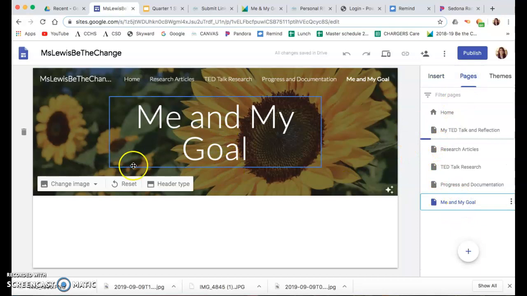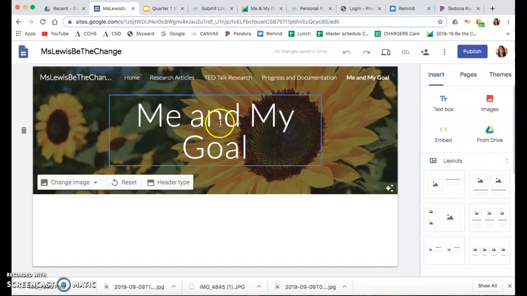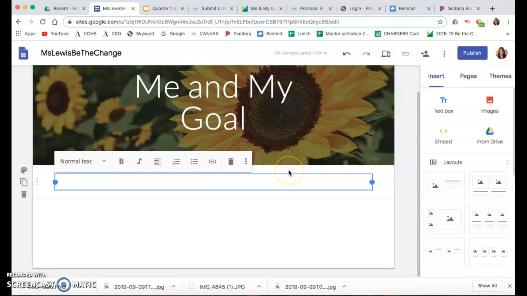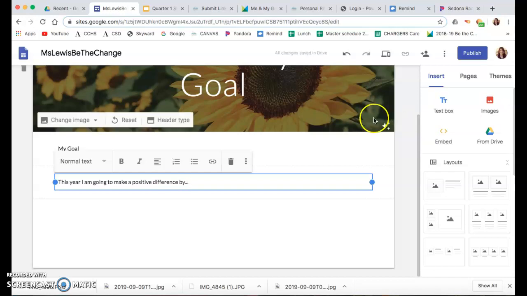So this is my Me and My Goal page. I should be able to insert anything that I want. So up at the top, there's always going to be this. I'm going to want a text box that says my goal. I want another text box. This is where you type in what your goal is. This year, I am going to make a positive difference by, and then you fill in that blank.